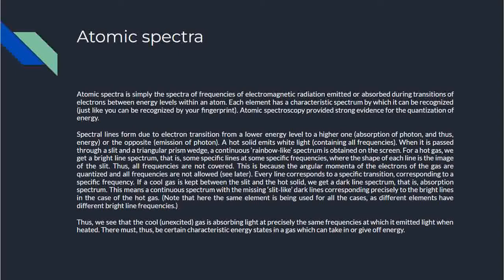If a cool gas is kept between the slit and the hot solid, we get a dark line spectrum, that is absorption spectrum. This means a continuous spectrum with the missing slit-like dark lines corresponding precisely to the bright lines in the case of the hot gas. I didn't have much time to put together this presentation, or it would have been better if I put some images so that you can understand. But the thing I'm trying to say is that for a hot solid, you get a continuous, rainbow-like spectrum. All the frequencies are covered. For a hot gas, you get some disjoint, vertical lines. Only some particular frequencies are covered.